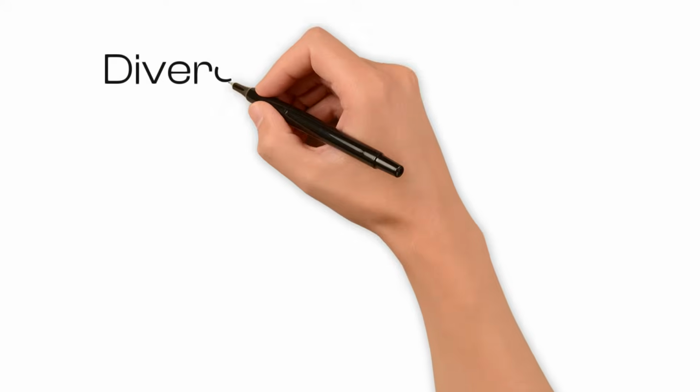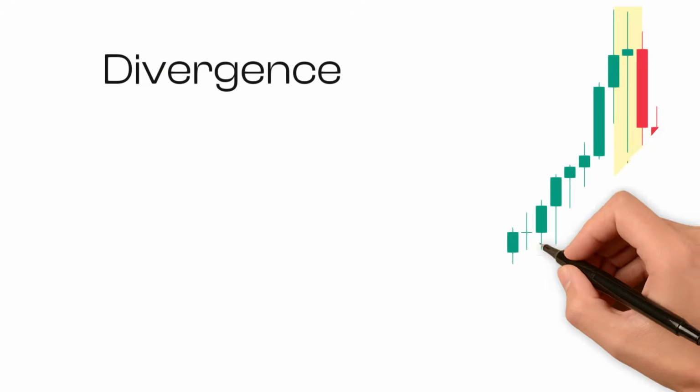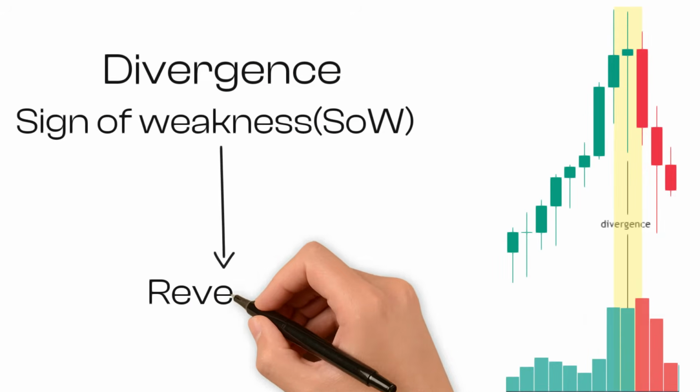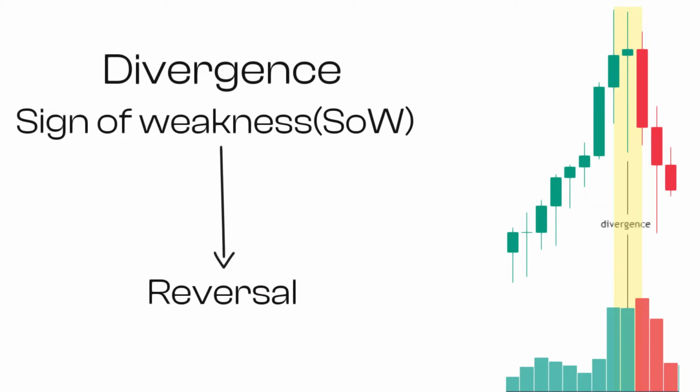If the effort is in divergence with the result, we can say that the market shows a sign of weakness, and that suggests a reversal. You should also be aware that if the two are in harmony, a major effort will cause a movement with a longer duration, and a minor effort a shorter duration.